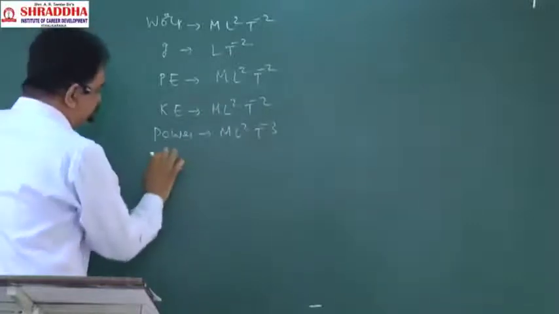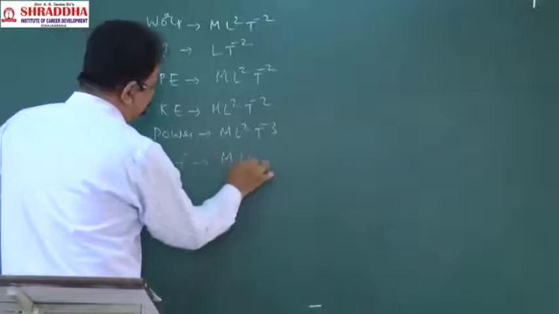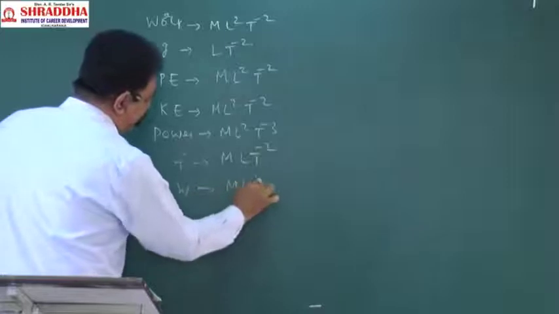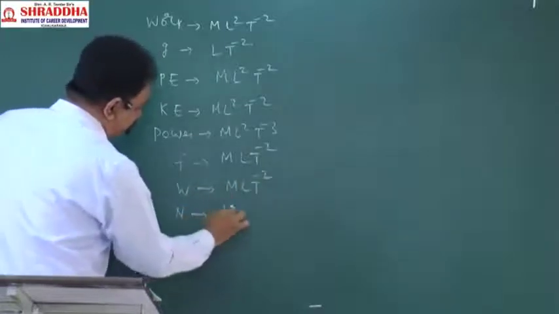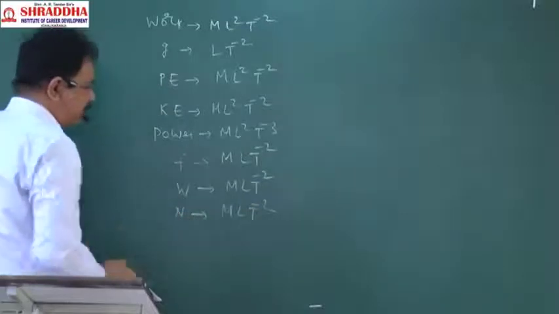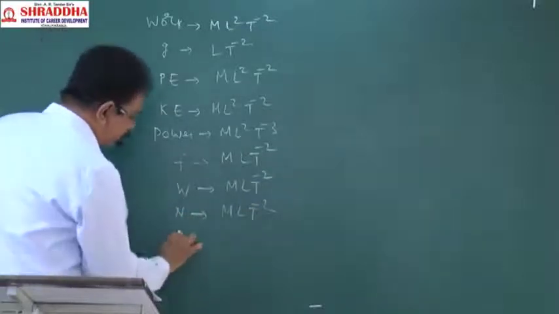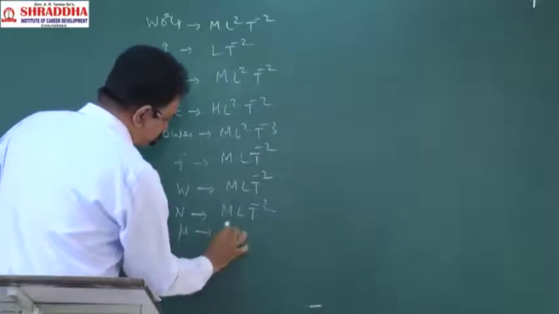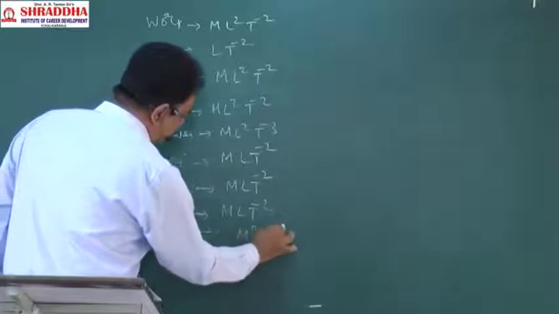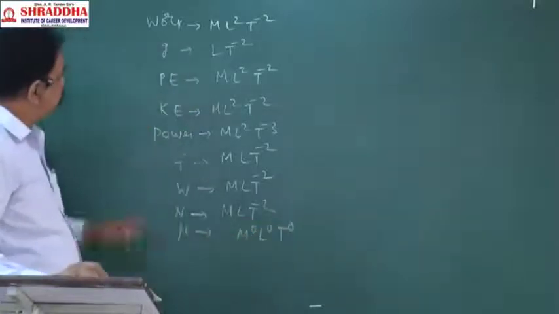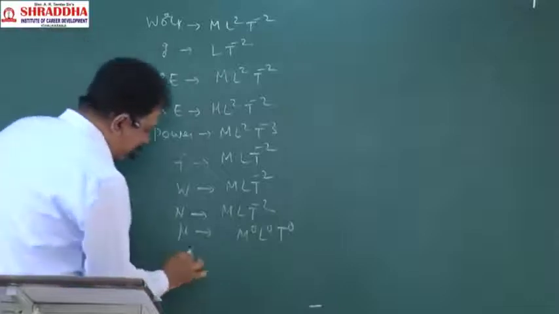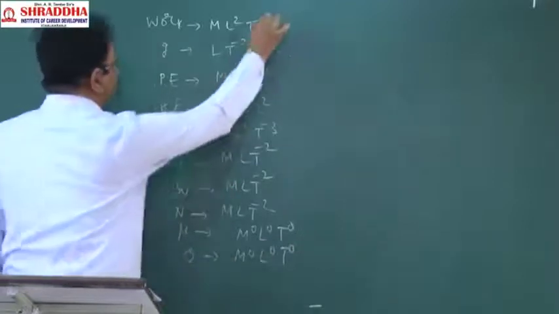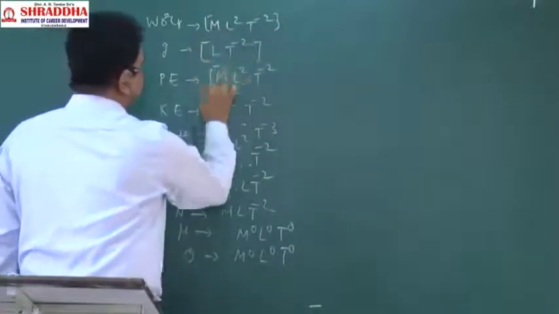Next, friction, M L T power minus 2. Weight, M L T power minus 2. Normal reaction, M L T power minus 2. Next, coefficient of friction, no dimensions, M power 0, L power 0, T power 0. Next, angular displacement, M power 0, L power 0, T power 0. Square brackets will be there for all of these, remember.